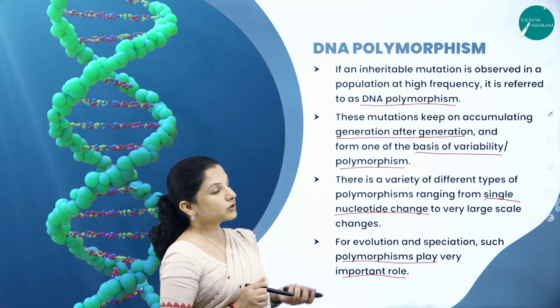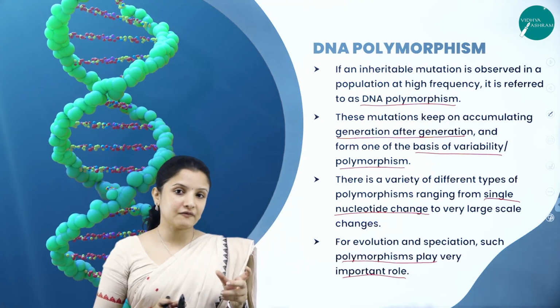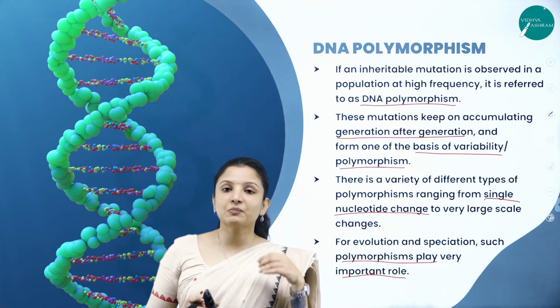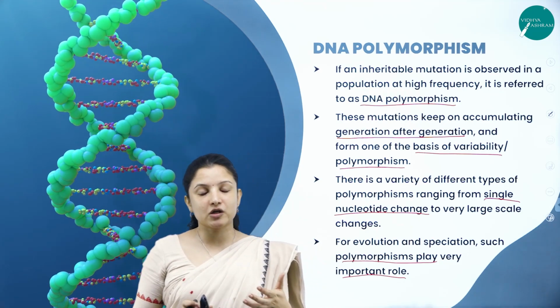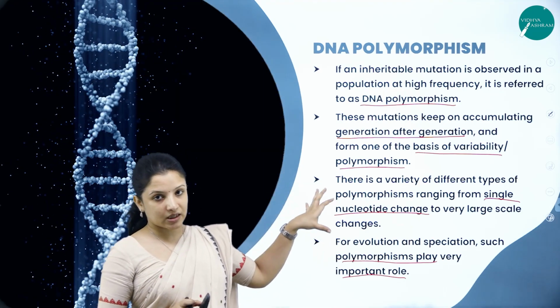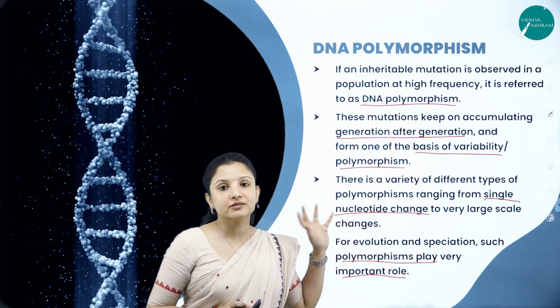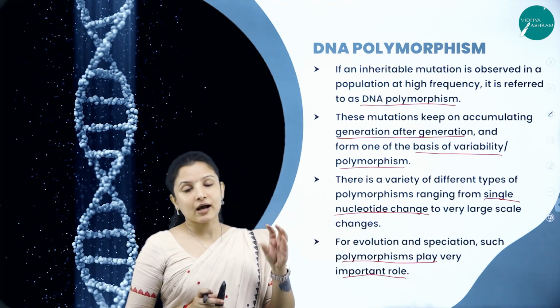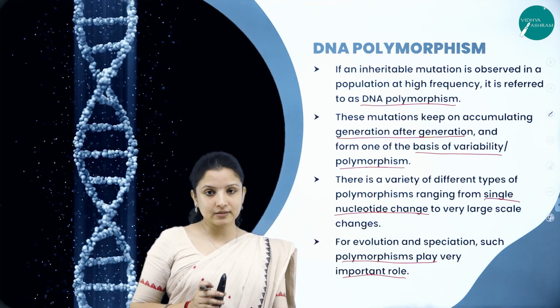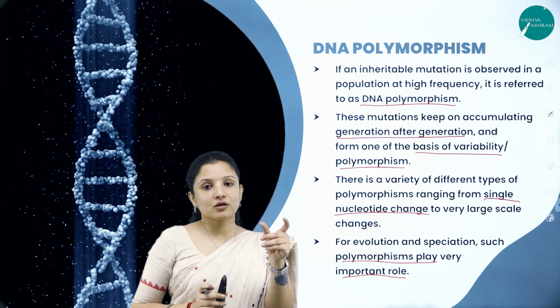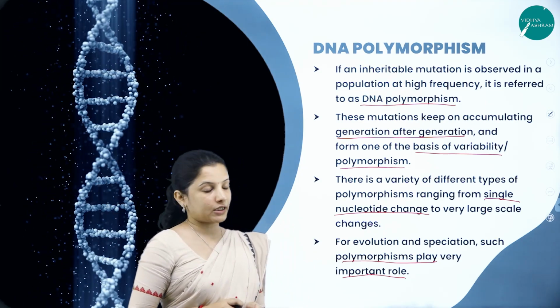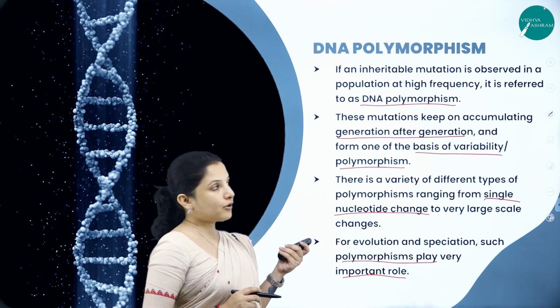So this is about DNA polymorphism. The word itself says polymorphism means many changes occur in an individual because of mutations or changes in the DNA strand, either in one particular nucleotide or a small stretch of nucleotides.